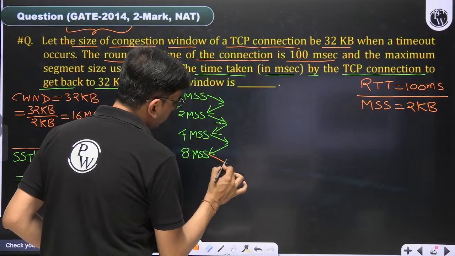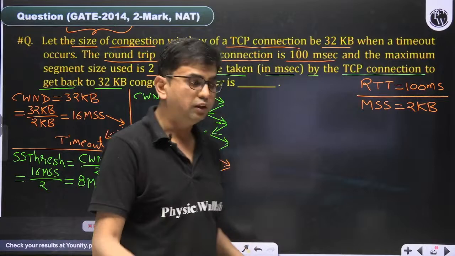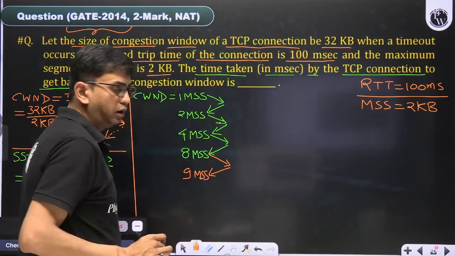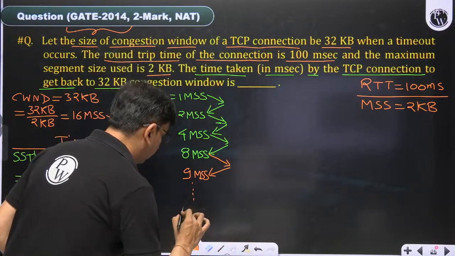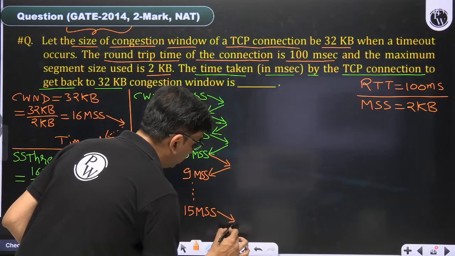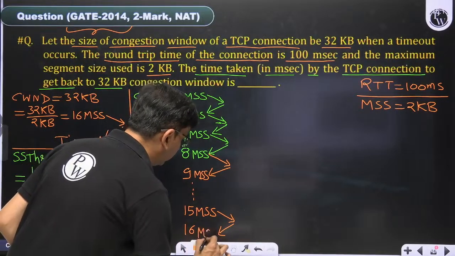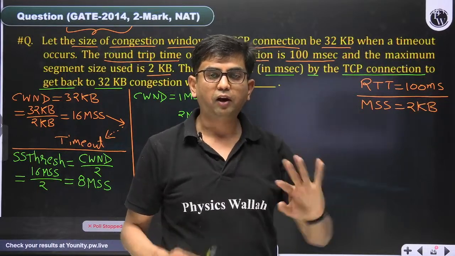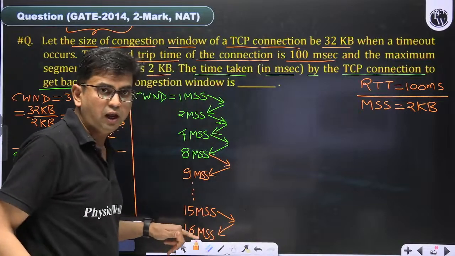8 segments are transmitted. And when acknowledgement of all 8 segments arrives, then our window becomes 9 MSS. And in that way, if you go on, there is one particular round in which 15 segments are transmitted, and when acknowledgement arrives for all 15 segments, then our window becomes 16 MSS. So in the beginning, the window was 15 segments, and when all the acknowledgements have arrived, our window becomes 16 at the end of the round.